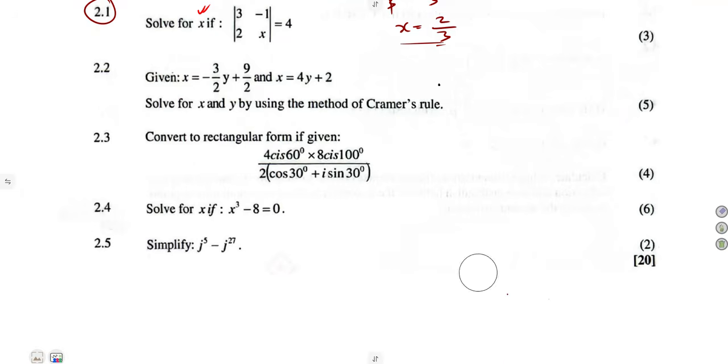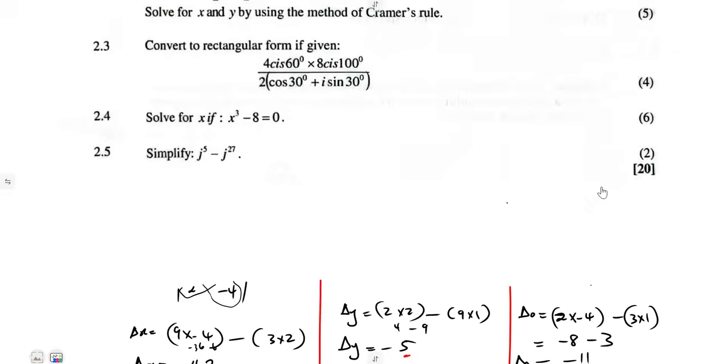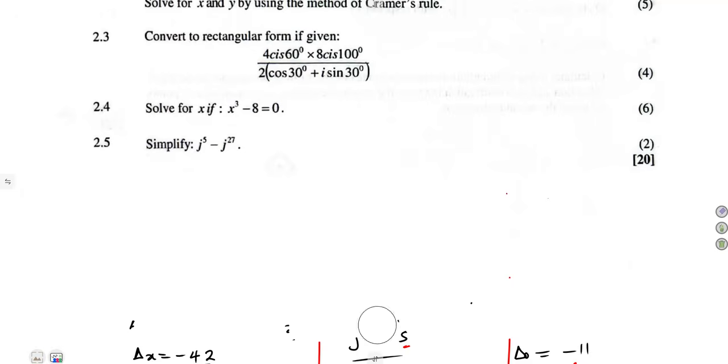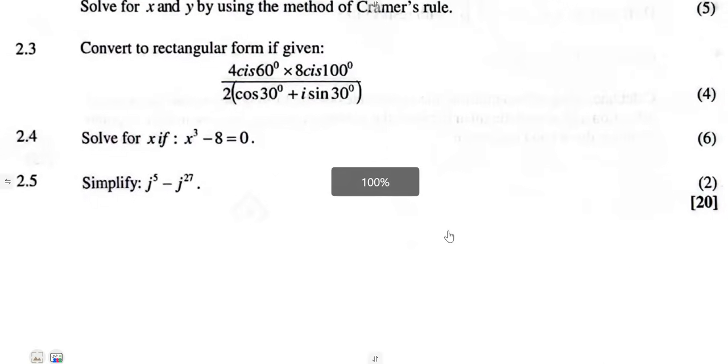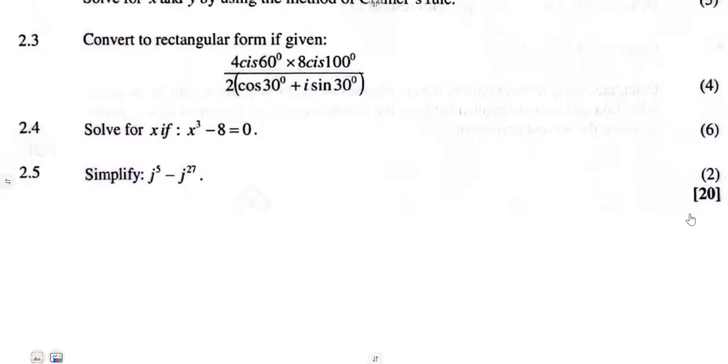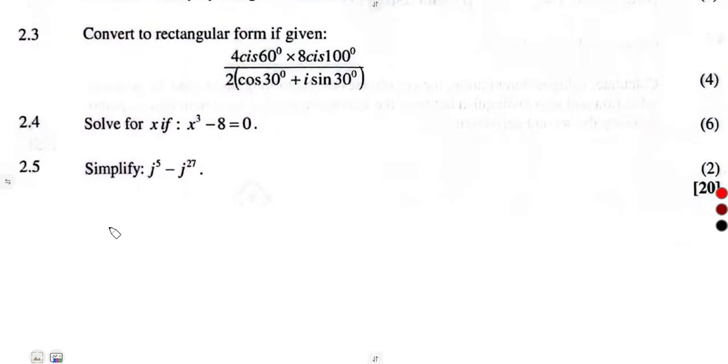Let us consider another part, 2.3. We are given to convert this to rectangular form. We are now back to our complex numbers. All right, let's see what we have got here. That's 2.3. All right, what if I just do it here, guys, so that I do not waste this space. So here we are given 4 angle 60 times 8 angle 100.